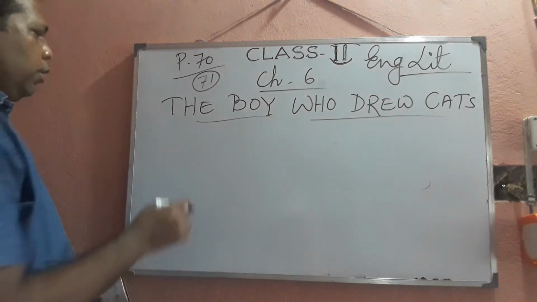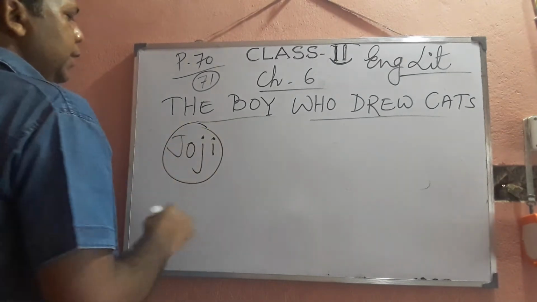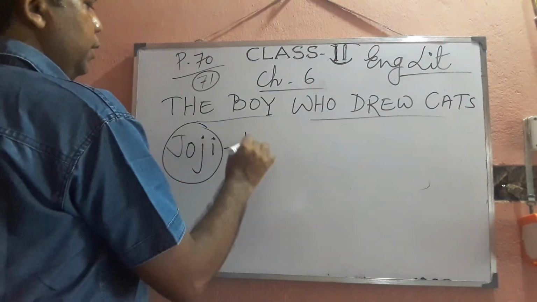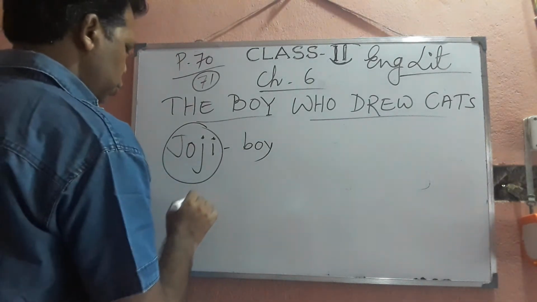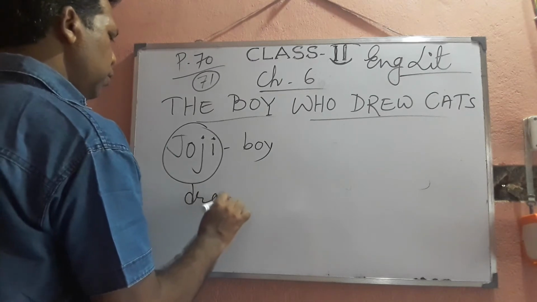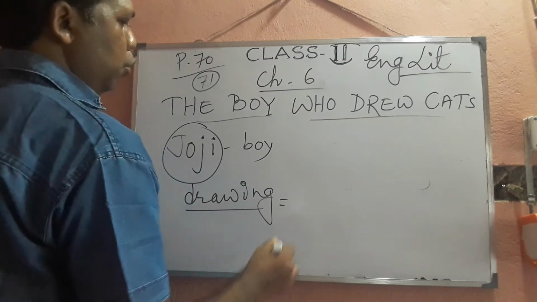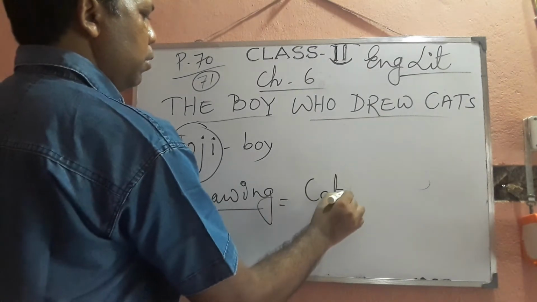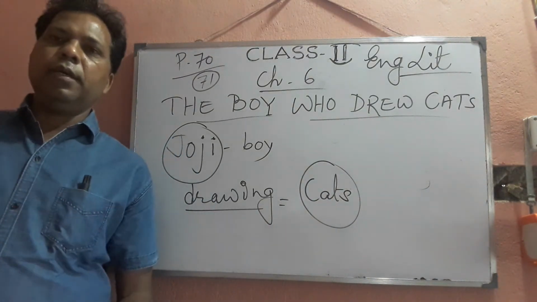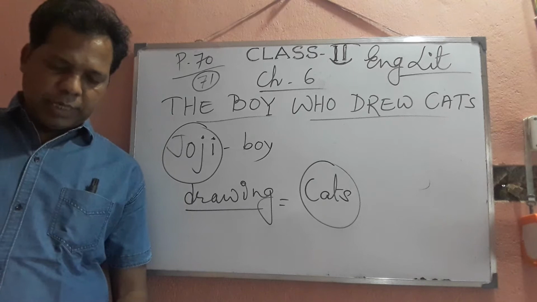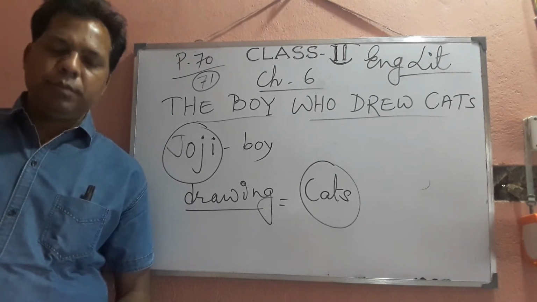So the name of the boy is Josie. This is the boy in the story who is very much interested in drawing. So what does he draw? He always draws cats. Wherever he goes, he is busy in making the picture of cat or cats. Now let us read the first paragraph.